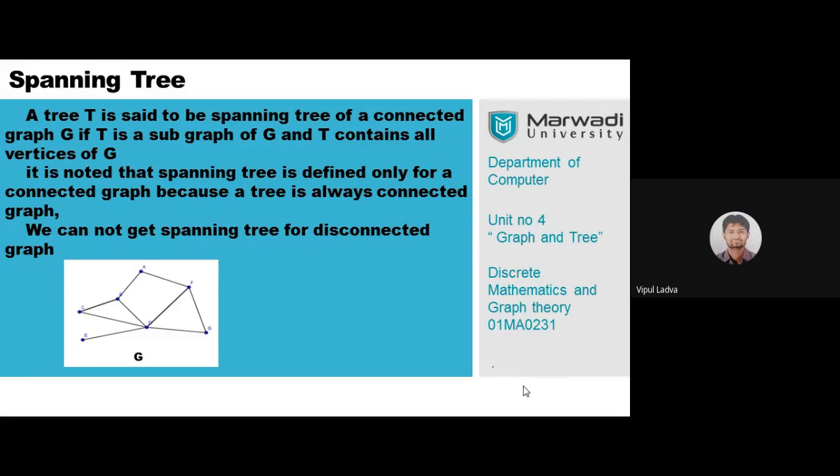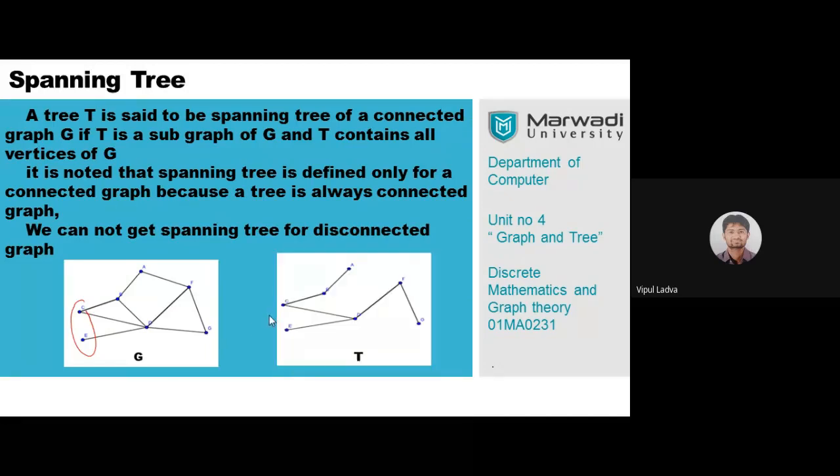Yes, that is a question from one of the students. Harshvardhan is saying that, sir, here A to C is not connected, and we are not having any connection between E to C. We are not looking for that particular edge. If you look for the spanning tree of this graph, then observe what we mean by connectedness. We must have at least one path which connects any two vertices.